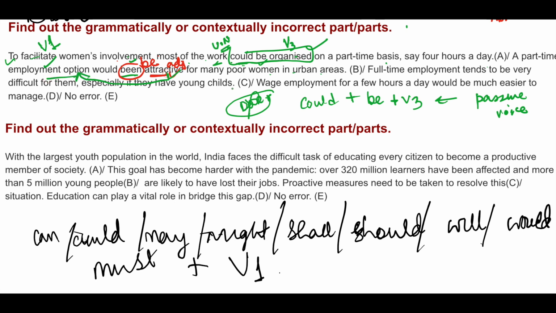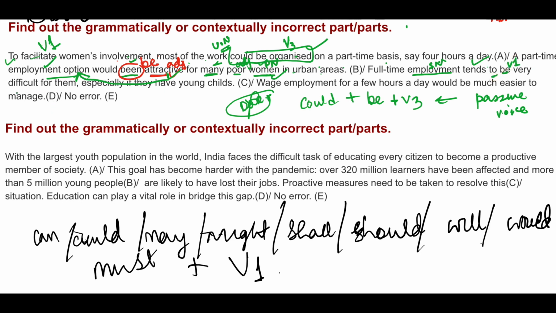Attractive for many. Many denotes plural. So here we have plural noun, women. This is correct. Women in urban areas. Poor is an adjective for women. Full-time employment. Employment is a singular noun, and that's why singular verb tense. To be, 2 plus V1.